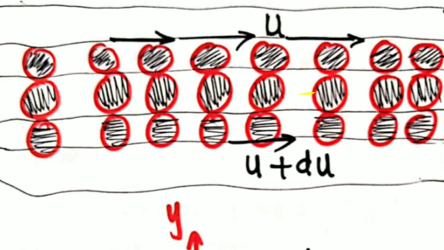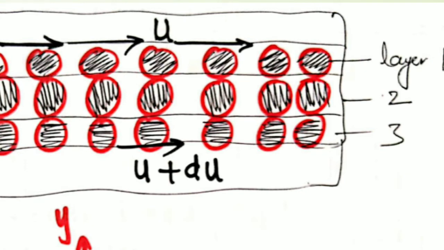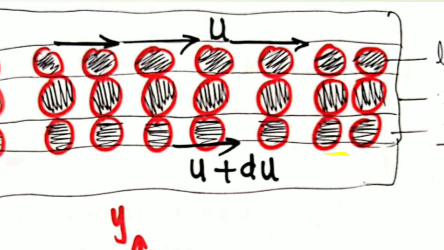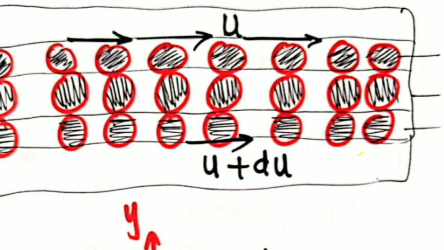Because there are two layers here, layer 1 and layer 2. When shear stress or stress is applied between the fluids, what happens? It offers a resistance between the movement of one layer to the adjacent layer of another fluid. If I apply the stress on u, then what happens? It will change its shape or it undergoes deformation under the action of stress. When it undergoes the deformation under the action of stress, it will change from u to u plus du. That is what the change in velocity talks about.